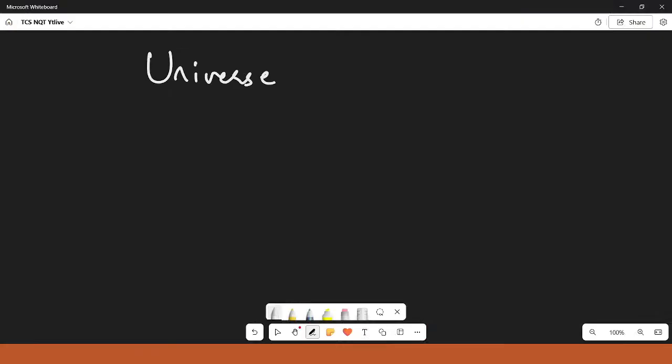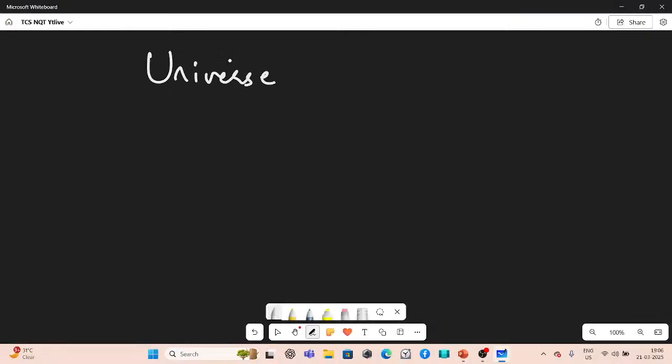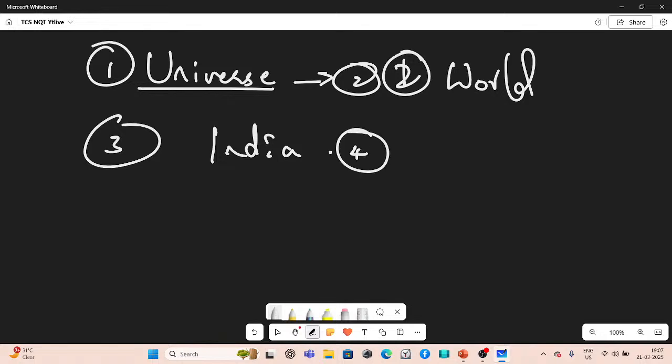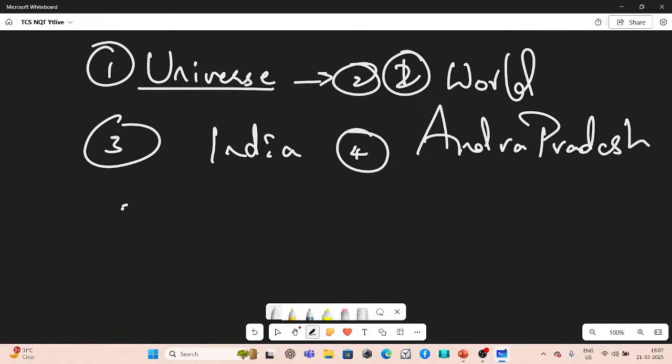So the actual logical order we are doing, the logic behind this goes like this. We are first looking at the bigger part here. The next comes the world. Second part is the world, and the third part, you guessed it correct, that was India, and the fourth part, it's Andhra Pradesh. So the fifth part would be what? Fifth part would be Tirupati.